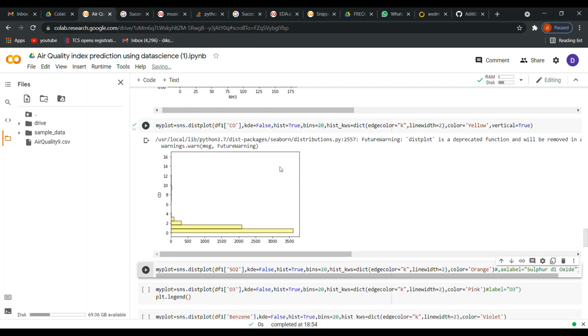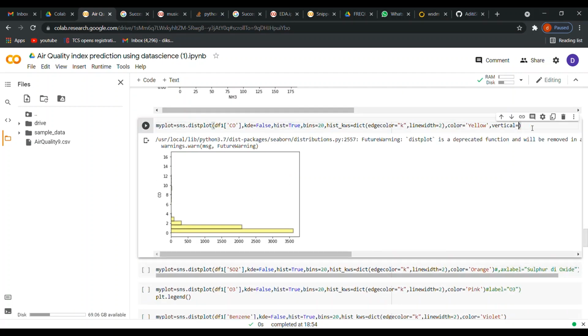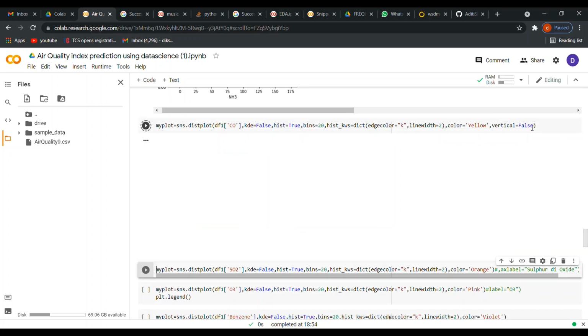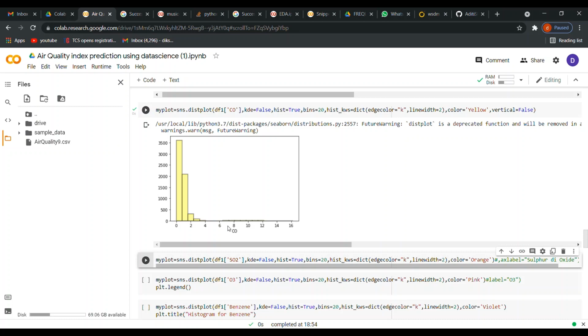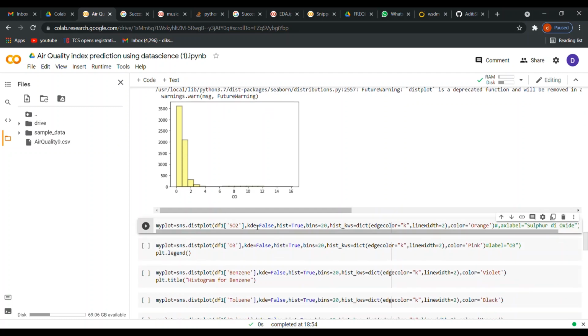So here you can see that our plot is rotated, and if you give the false value over here, the plot will again get rotated to the original position. So in this way you can even rotate your plots.